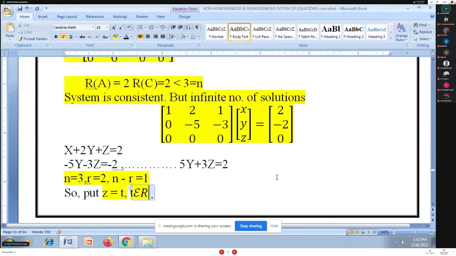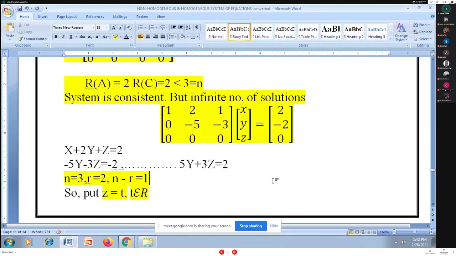R is nothing but the real numbers, and all of us know there are infinitely many real numbers. So I may take the t value as 0, 1, 2, 3, minus 1, minus 2, minus 3, minus 5 by 2, minus 3 by 16, and any positive or negative fractions.